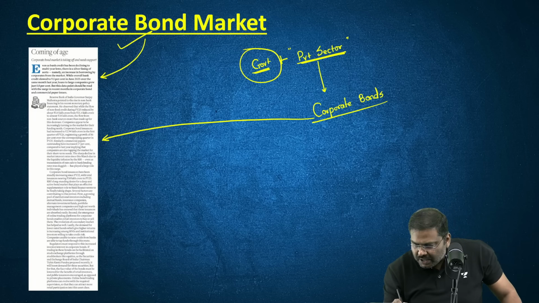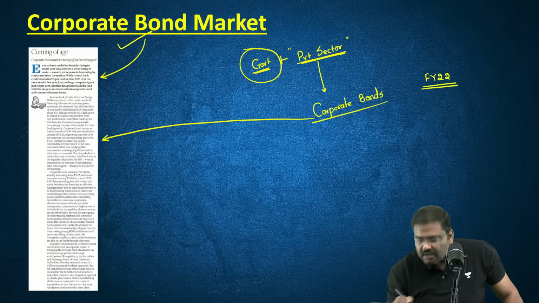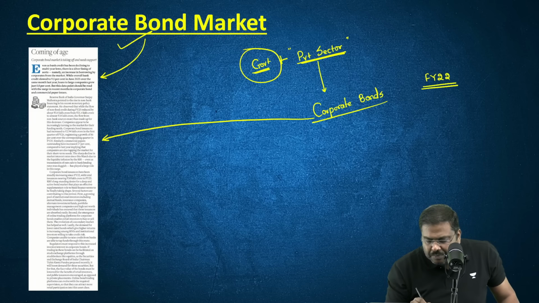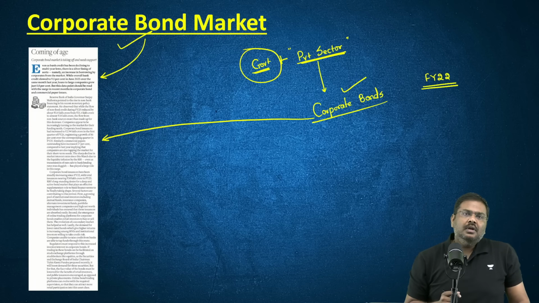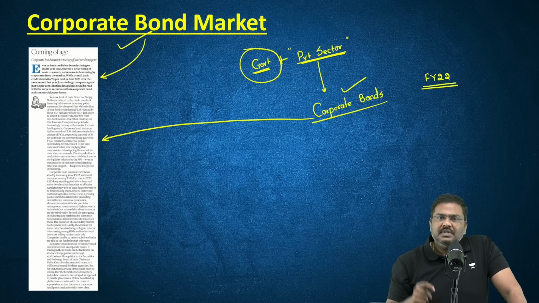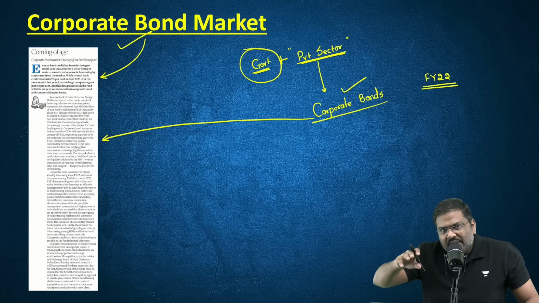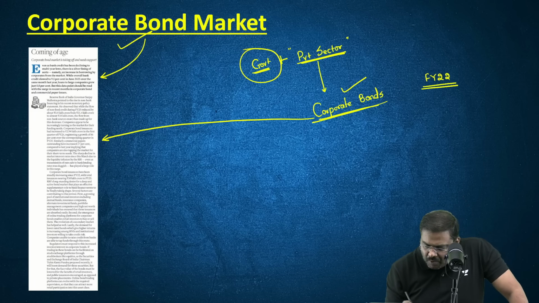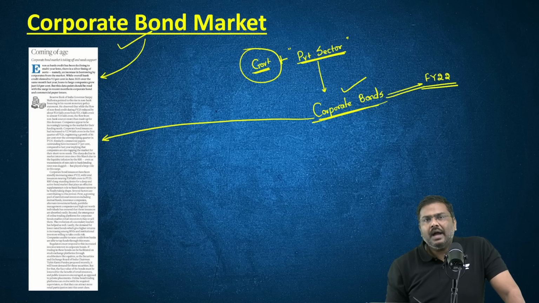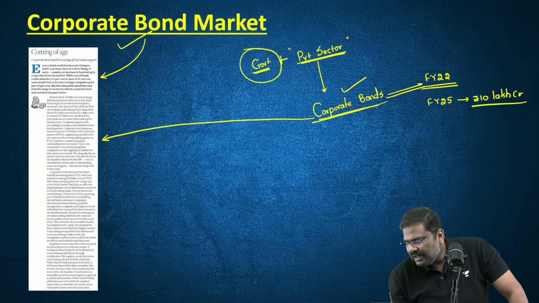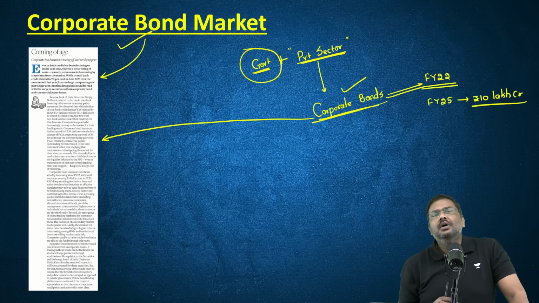Since financial year 2022, the issuance as well as the trading of corporate bonds is picking up. Is it okay? I'll repeat the statement again. Since the financial year 2022, which means 3 consecutive years now, the issuance as well as the trading of corporate bonds is actually increasing. And in the financial year 25 alone, around 10 lakh crore rupees worth of corporate bonds have been issued, which is a good sign for India.